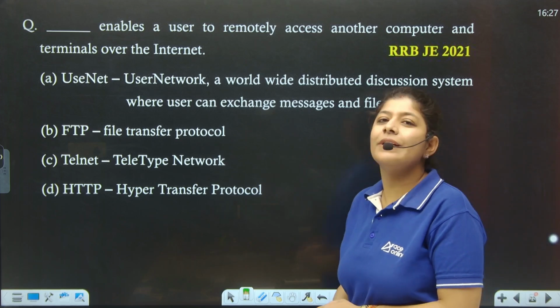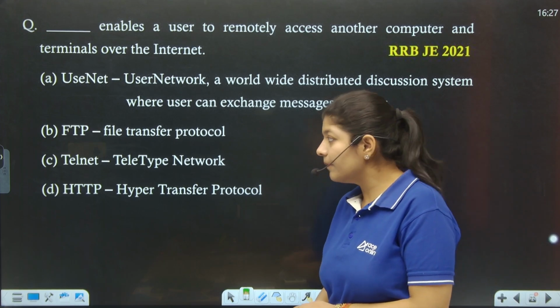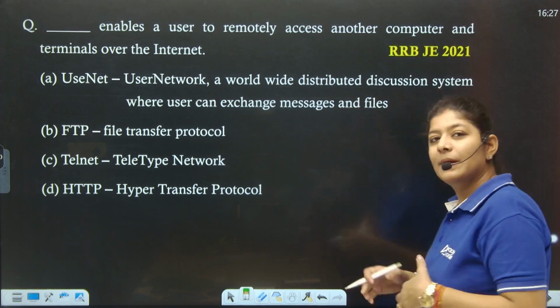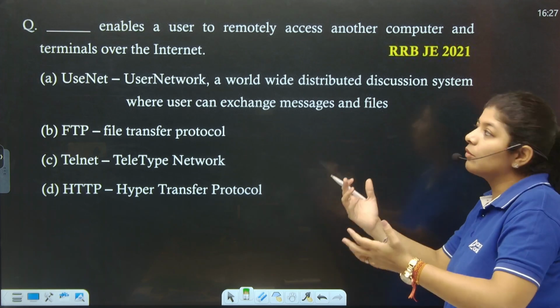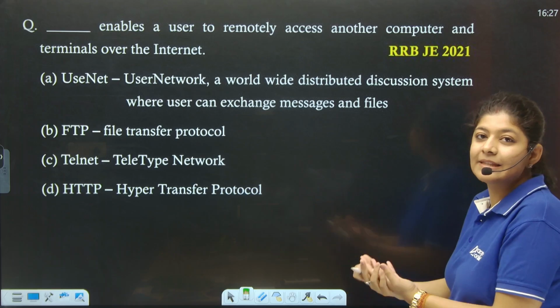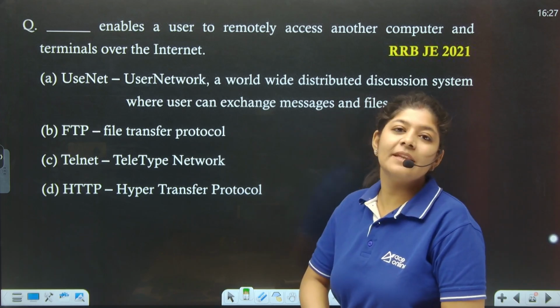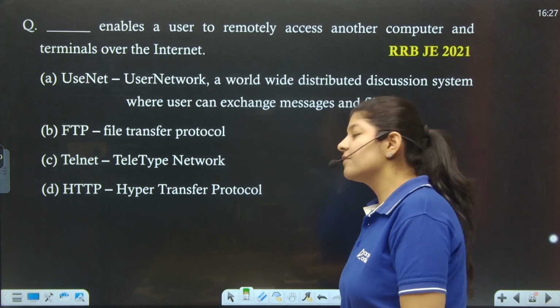FTP, we all know, is the File Transfer Protocol. Telnet is the teletype network through which a person can remotely access another monitor at some other place, right? HTTP is the Hypertext Transfer Protocol, right?